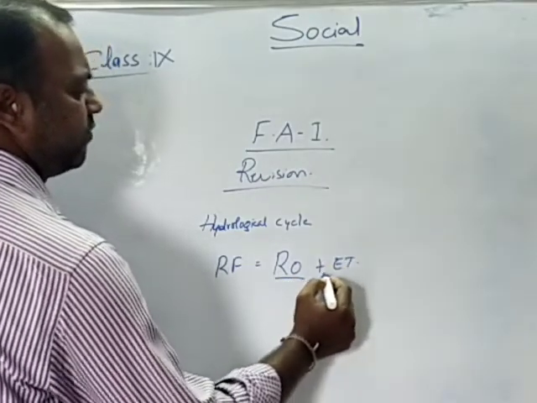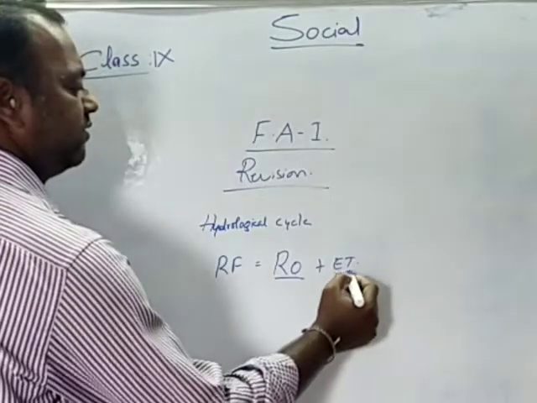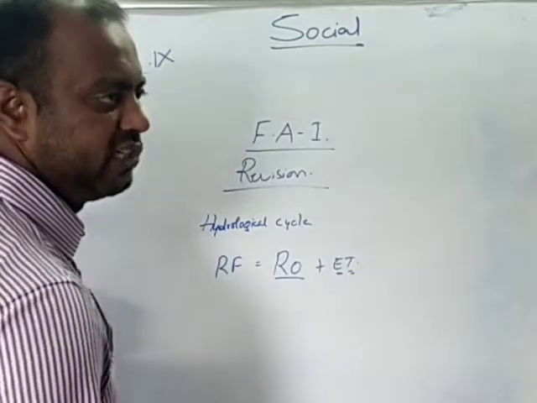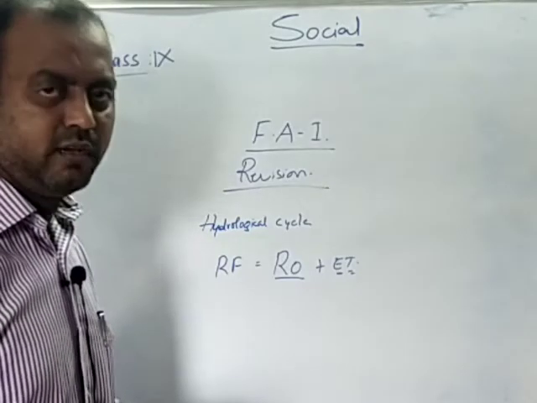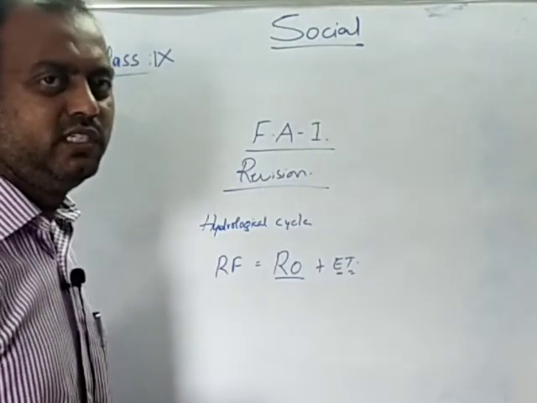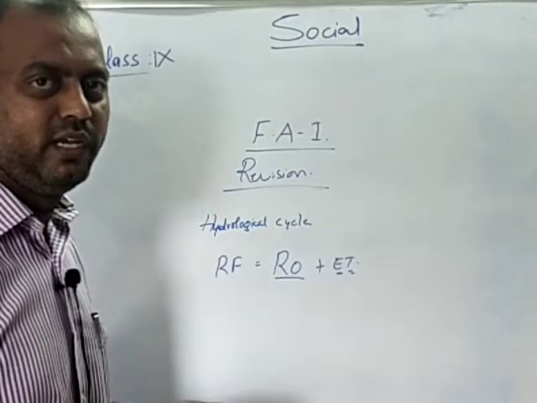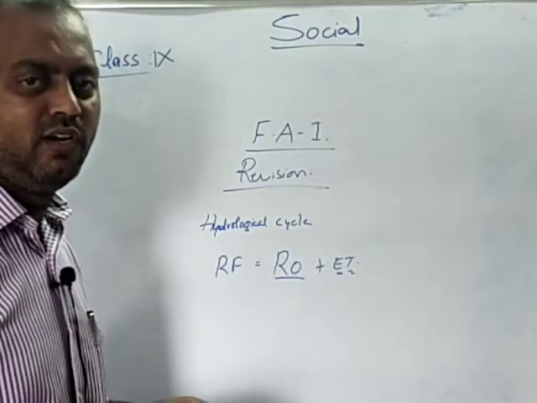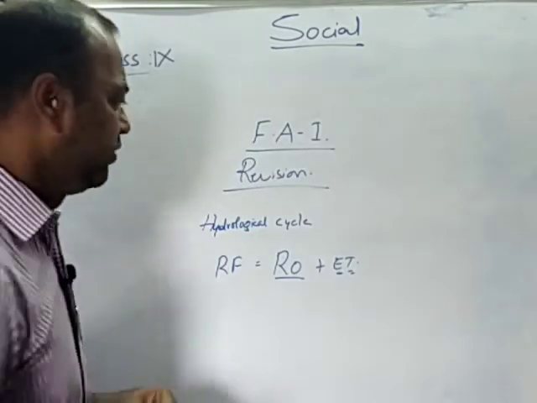RO means runoff plus ET, evapotranspiration. Evaporation plus transpiration is called evapotranspiration. The process through which water gets converted into water vapor is called evaporation. The process through which the plants give away water into the atmosphere is called transpiration. Both put together are called evapotranspiration.